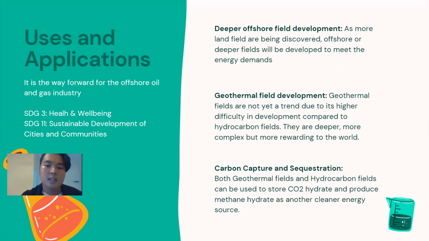Besides, in the drilling perspective, even in the production perspective, a geothermal field is produced by pumping water into the geothermal field, which heats up the water, and the water goes back up to the surface, goes through the heat exchanger and becomes cold water again, and goes back down and becomes hot water. So the cycle goes on. And in the cold water pipeline, that is where the hydrate can form and cause clogging. And this is actually very dangerous.